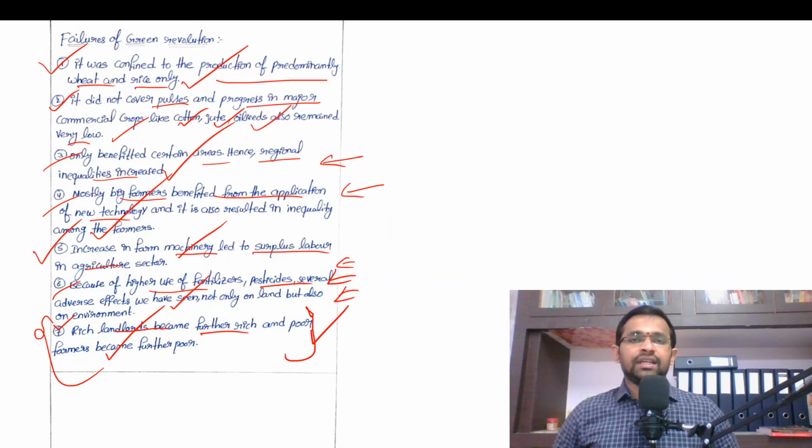However, recently the conditions are changing, because the government is providing financial support in the form of crop loans for the farmers to take up the cultivation activities. However, these loans are not being given to the tenants. These loans are given only to the landowners. So this is another drawback, right?